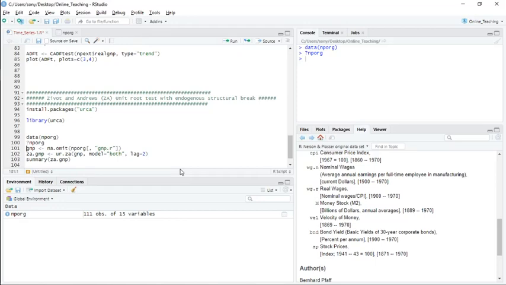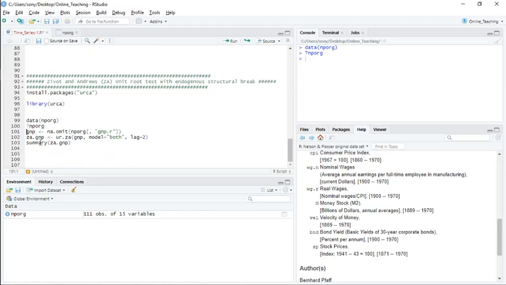So I am taking one variable, GNP per capita, and this is the command for removing the NA values. I'm generating a new variable called gnp, and I'm using na.omit, the function which removes all the NA values from the data. Here, this is the original data set, and I am taking all the rows of the data set and the column gnp.r. So this is the new data I'm creating. Now it is created, you can see here.